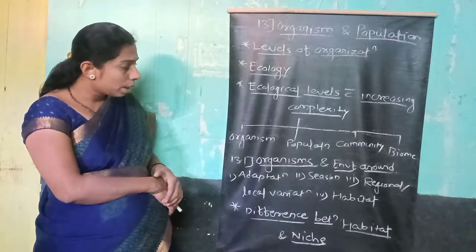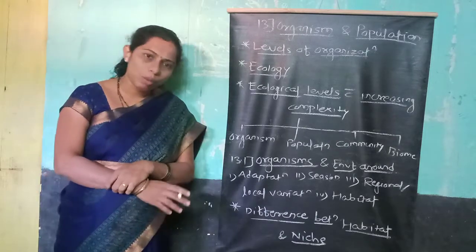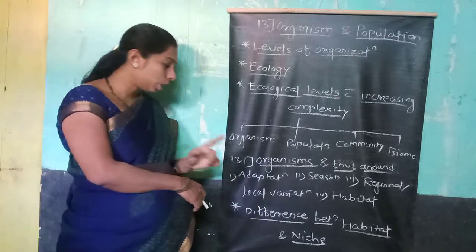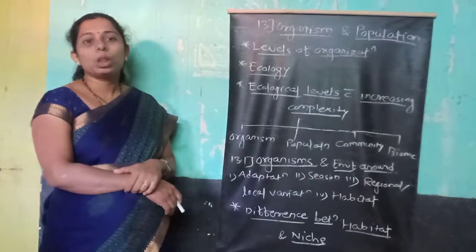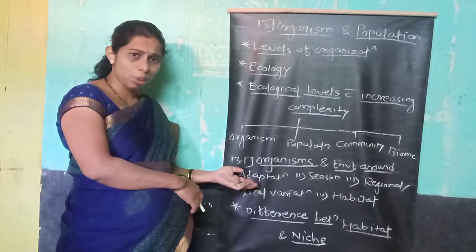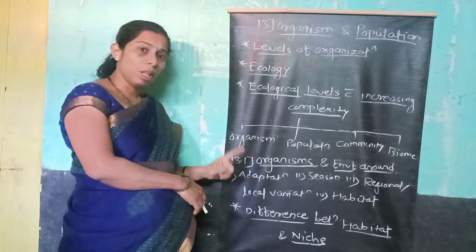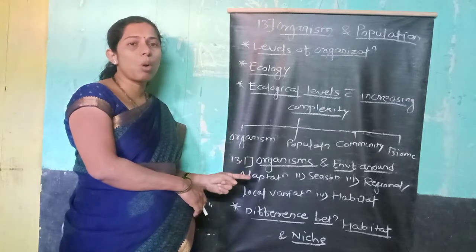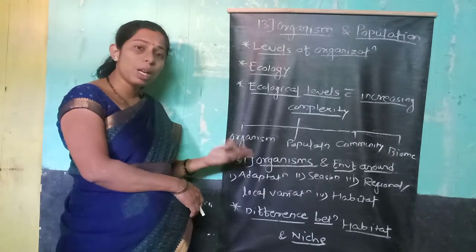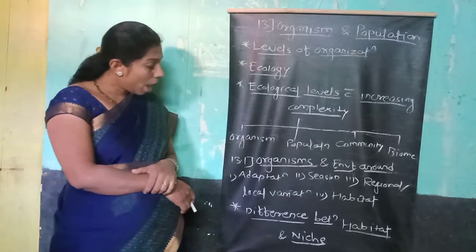Next, organism and environment around. There are many organisms found in the environment around them. These organisms show the first characteristic, which is adaptation. Adaptation म्हणजे परिस्थितीशी जुळवून घेणे. These organisms carry out adaptation not only for survival but also for multiplication. They make changes inside their body according to the environment. म्हणजे फक्त जगण्यासाठी नव्हे तर आपली संख्या वाढवण्यासाठी सुद्धा त्यांच्यामध्ये बदल घडून येतात. It is called adaptation.